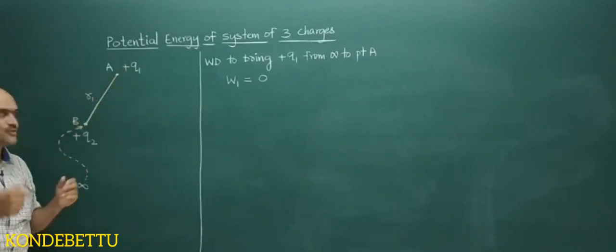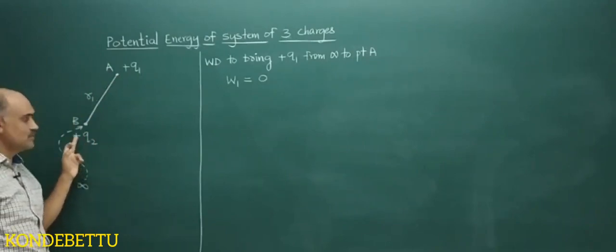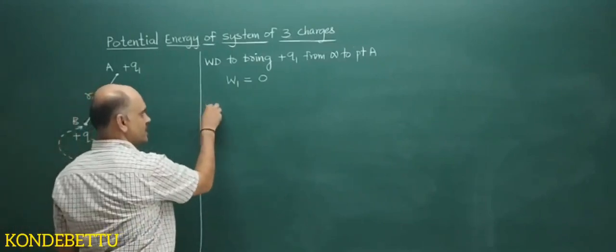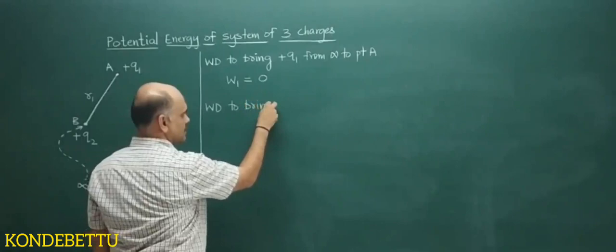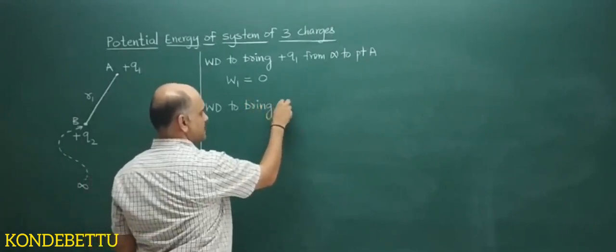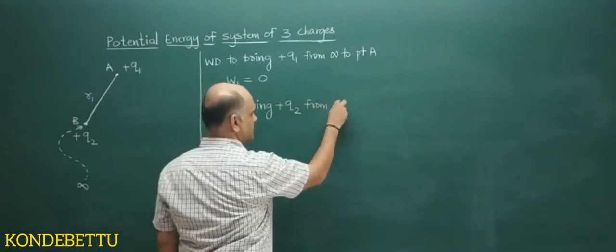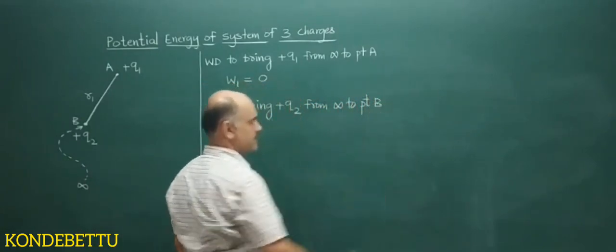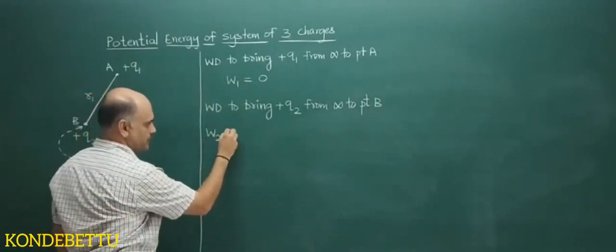Means you are required to do work. So the work done to bring plus Q2 from infinity to point B, I will take this as W2.